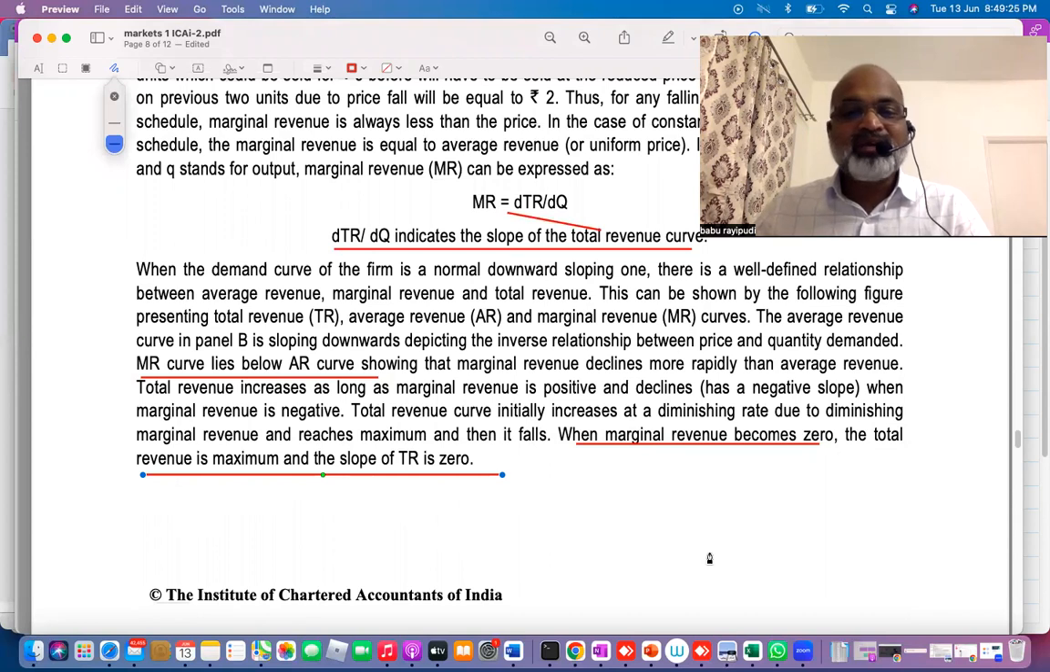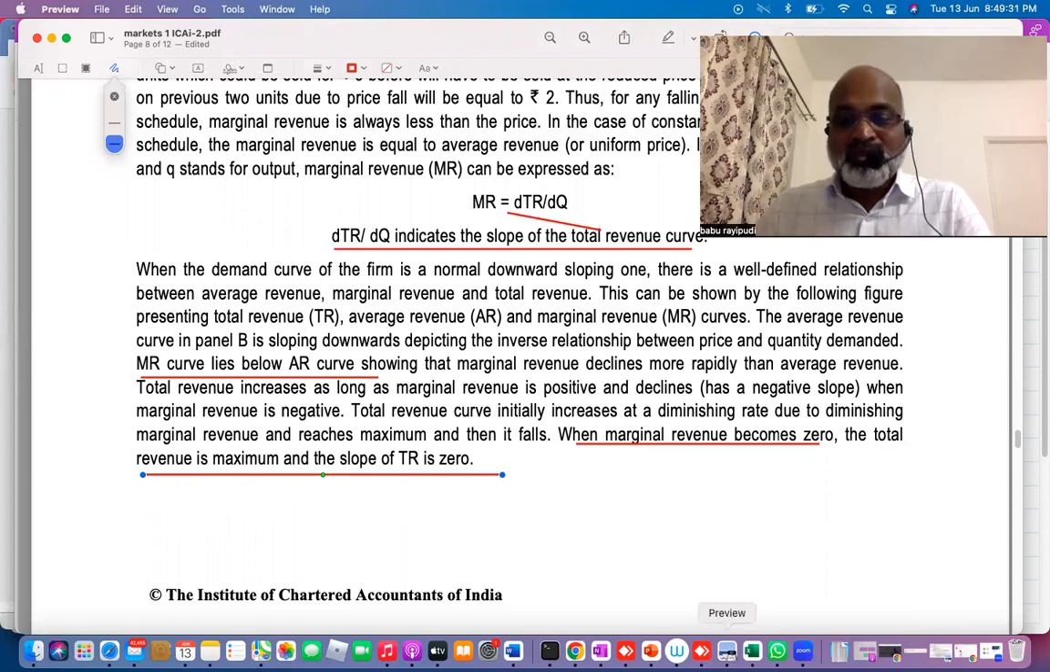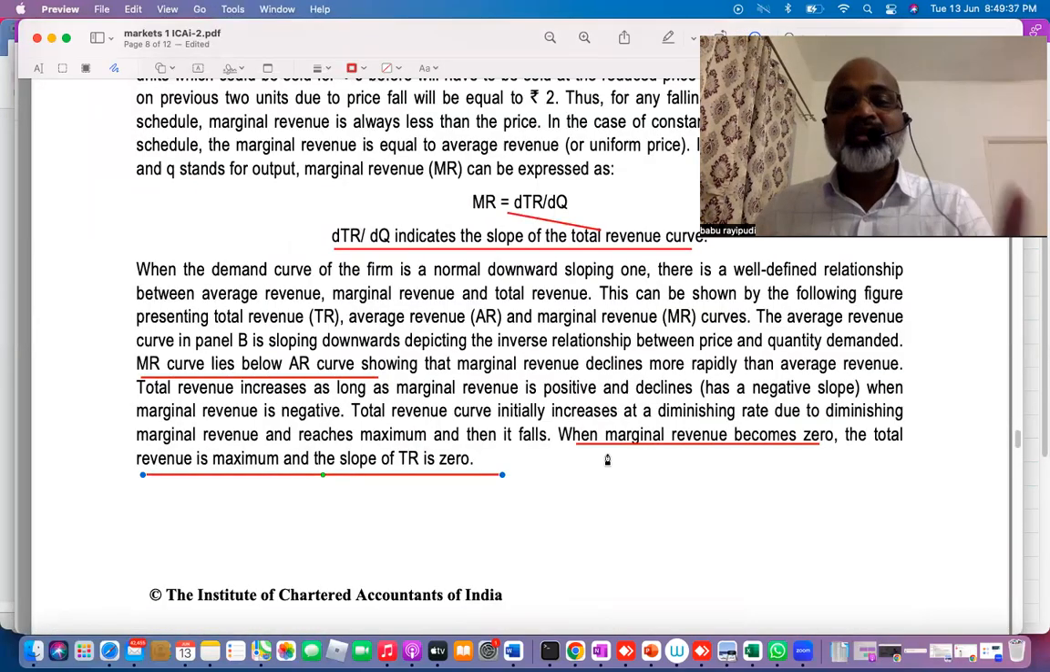This point, be careful. If you have watched my earlier classes, you would understand the slope. So I'm explaining what exactly this slope related issue is. See that point. When marginal revenue is 0, total revenue is maximum. We have seen that. But the slope of TR is 0, he says. So what does it mean? I'm trying to explain that.